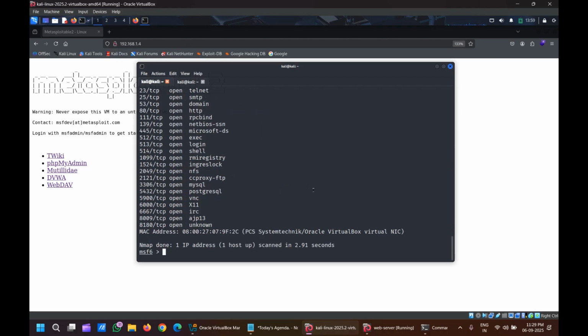First of all, I have not discussed what the Metasploit Framework is. It's a widely used penetration testing platform for developing, testing, and executing exploits. It enables security professionals to simulate attacks and validate vulnerabilities.